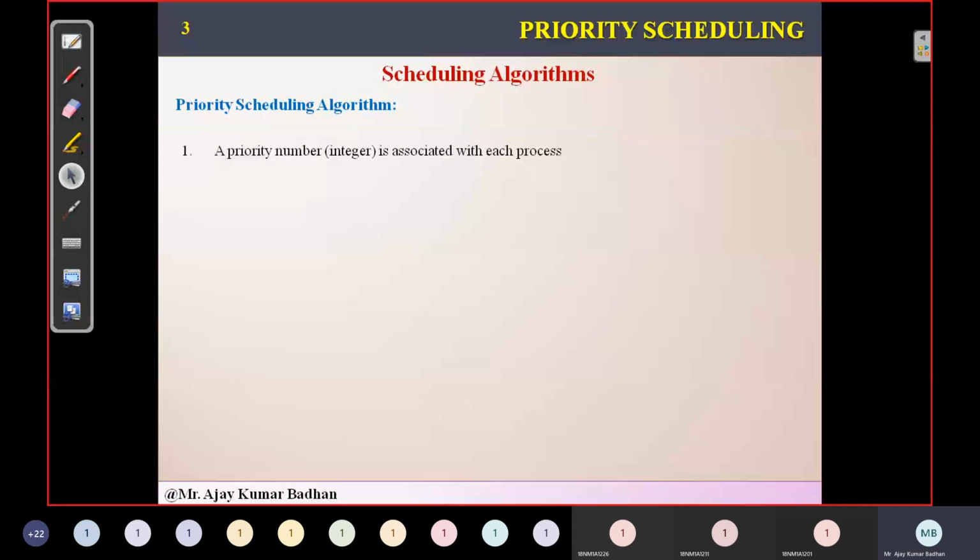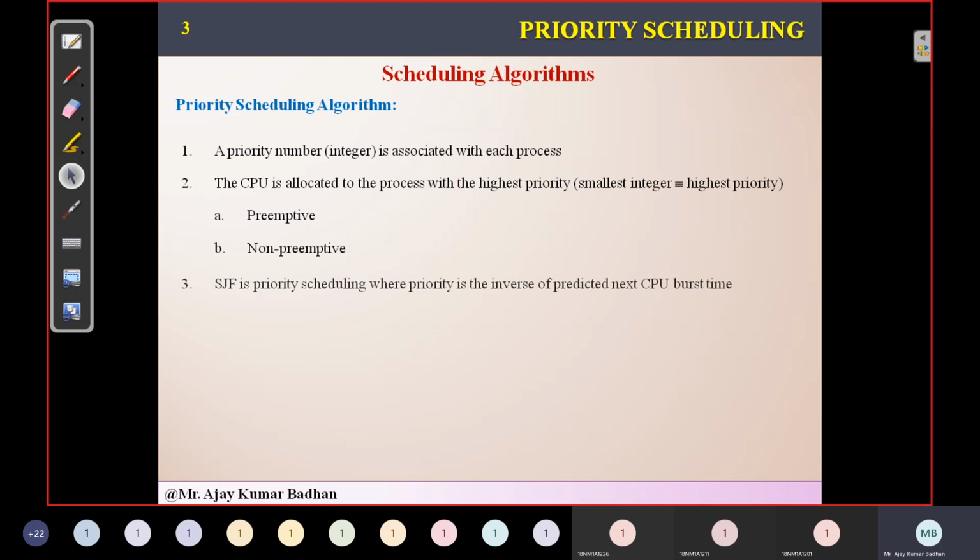Let us suppose one process is already executing in the CPU and suddenly another process comes in. It's very urgent, having the highest priority. Then the system has to stop the process which is already executing, remove it, and allocate the CPU to the new process with the highest priority so that it can complete its task. Once this process is completed, the preempted process should be brought back and given to the CPU so that it can resume executing.